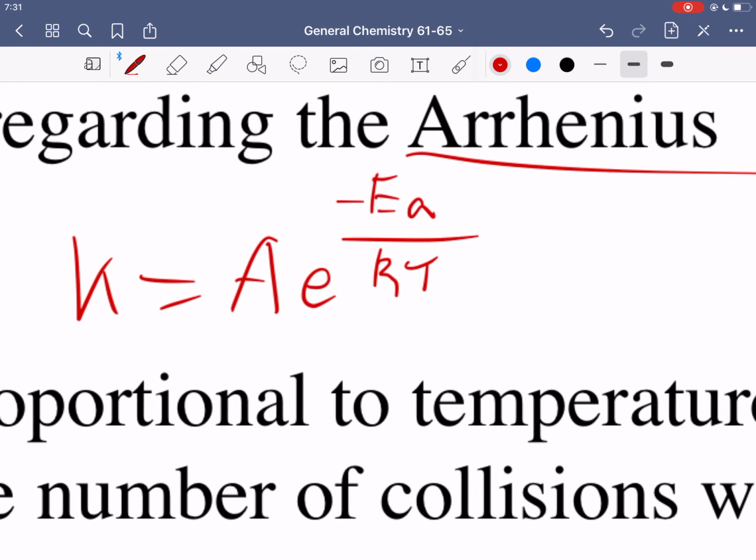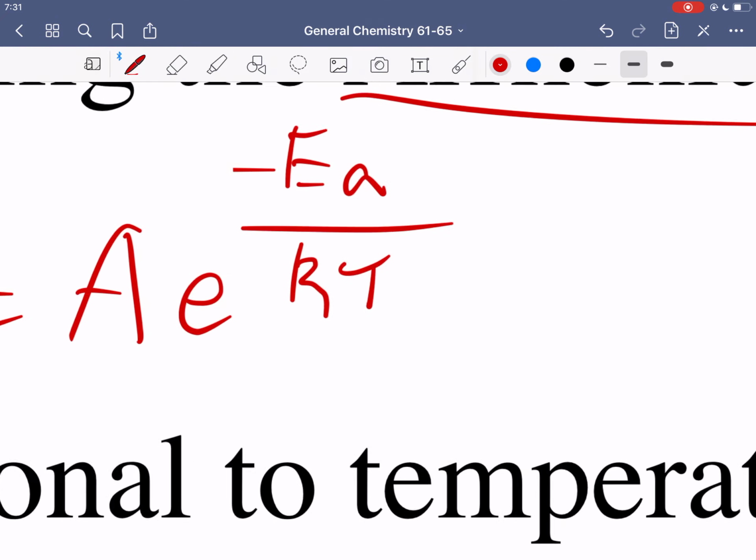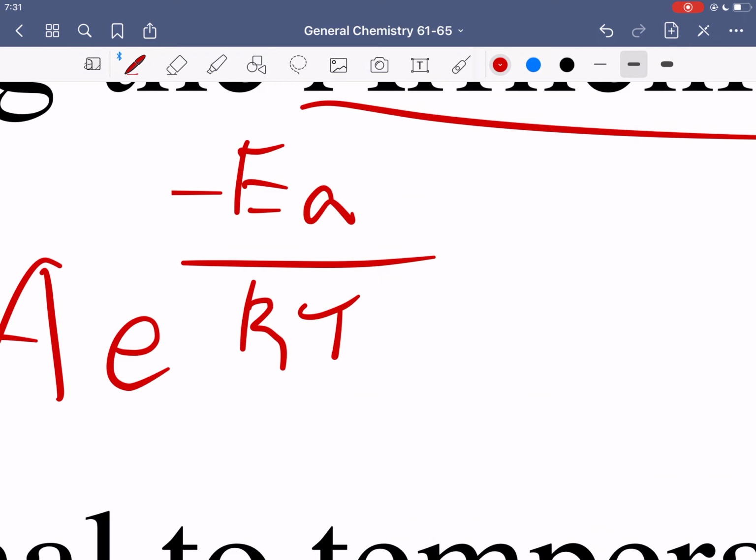And what we can see from this is if you ignore the A and really just focus on this exponent, this whole fraction is an exponent for this E. So overall the fraction is negative. When you have an exponent, the bigger the exponent, the larger the resulting number. So larger exponent, larger number at the end, and this is negative.